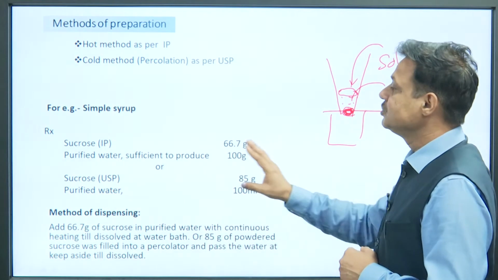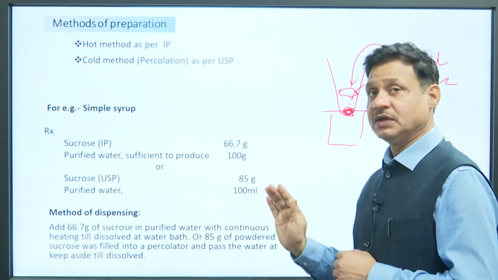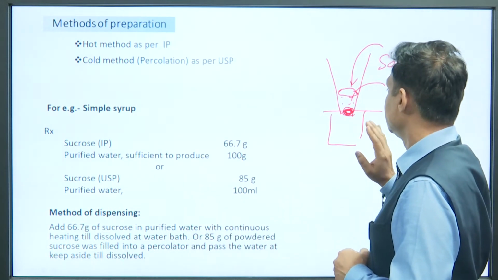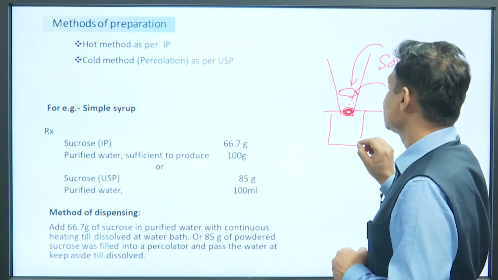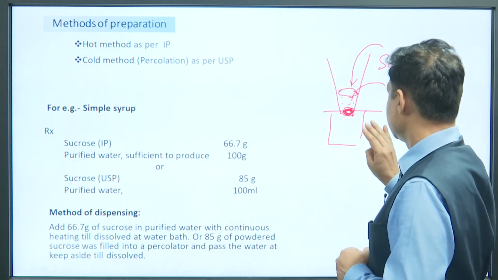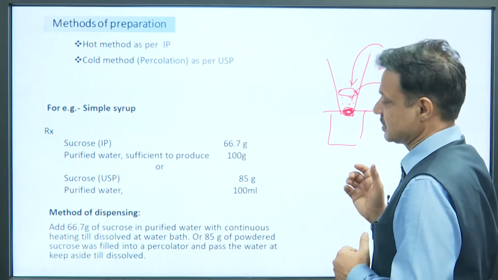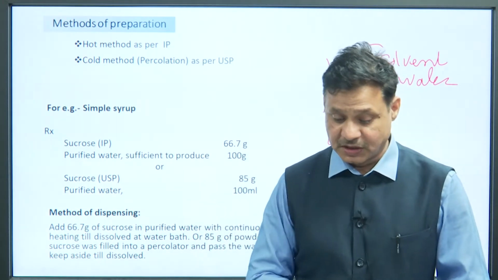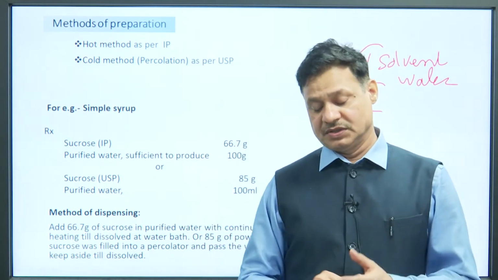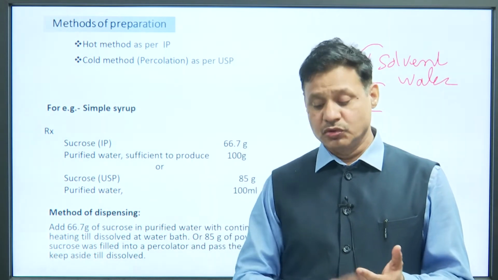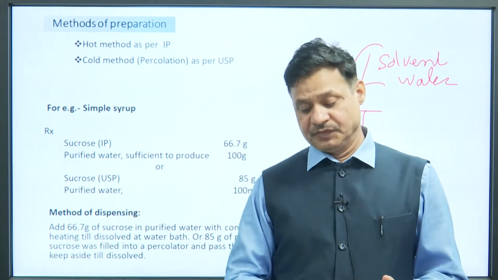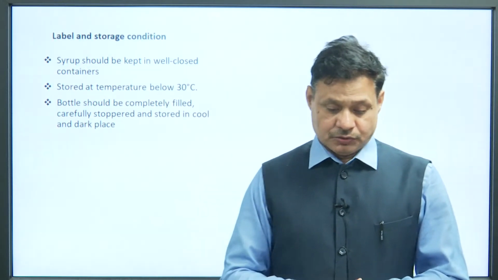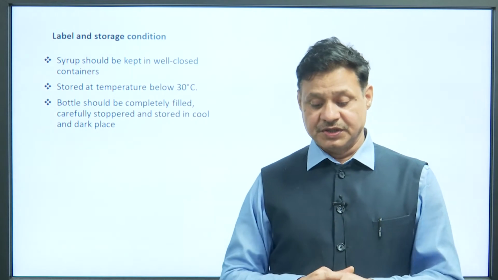It means there is no change in the form of the sugar, it remains the same. That is why it is transparent, clean and less viscous as compared to the IP syrup, and it is less sweet also. So if we compare simple syrup IP and USP, the IP simple syrup is more viscous, more sweet and always colored as compared to the USP syrup.